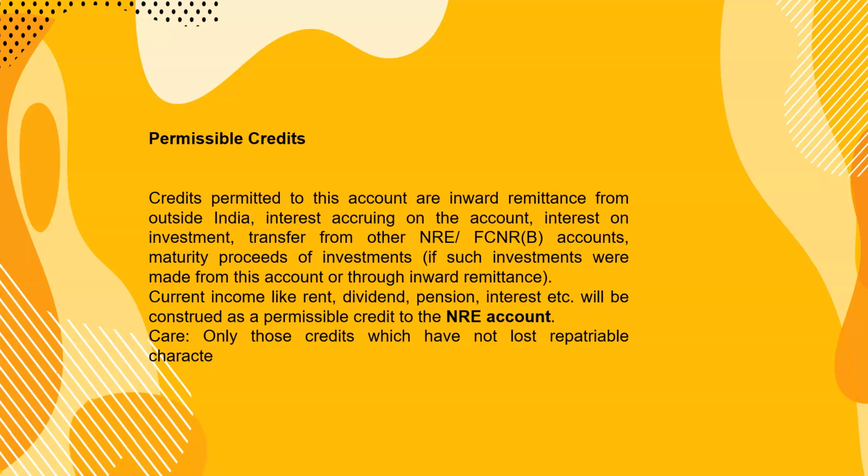Permissible credits in NRE accounts, non-resident external accounts, and FCNRB accounts. Credits permitted to this account are inward remittances from outside India, interest accruing on the account, interest on investment, transfers from other NRE and FCNRB accounts, and the maturity proceeds of investments, where such investments were made from this account or through inward remittances only. Current income like rent, dividend, pension and interest will be considered as a permissible credit to his NRE account.